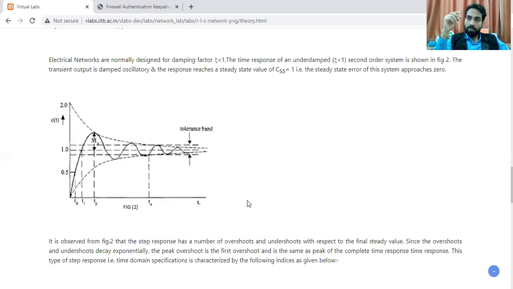For a period of time when it is making it on and off, that means at that time it is deviating from its output. मान के चलो अगर किसी भी सर्किट का आउटपुट is a common output is a 1, तो इस 1 के about it we have a deviation, high and low, high and low, we have a deviations. ये जो डेविएशंस हैं ये मतलब एक उसको पहुंचने की कोशिश करता है. This deviation is basically called a transient time, and it has different types of values related with this one, how much it is going to be, but after some time it settles down. कुछ टाइम बाद ये अपना नेचुरल रिस्पॉन्स ले लेता है और it becomes a constant.